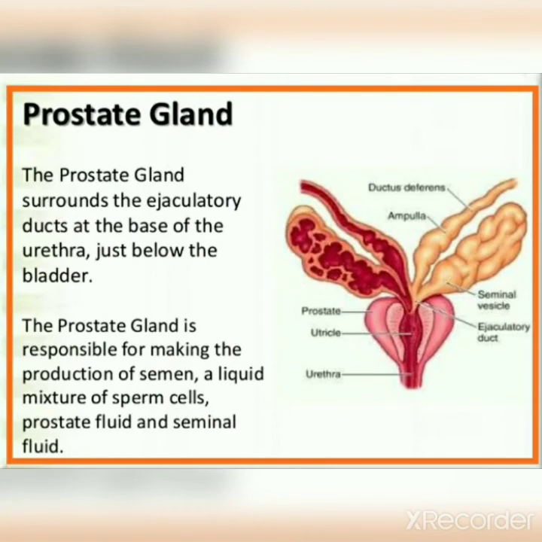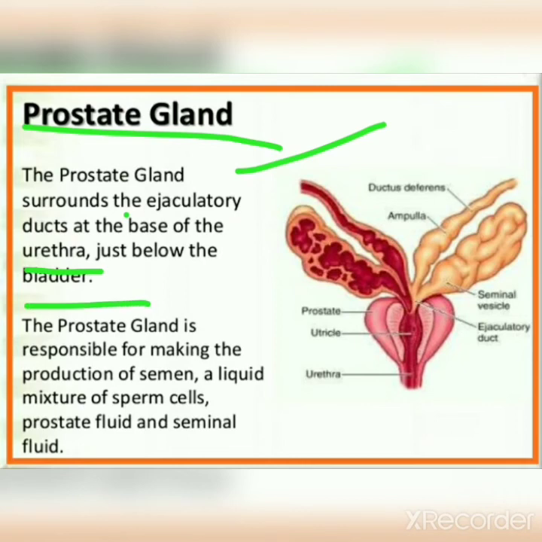The next one is the prostate gland. The prostate gland surrounds the ejaculatory duct at the base of the urethra just below the bladder. The prostate gland is responsible for making semen, a liquid mixture of sperm cells, prostate fluid, and seminal fluid.